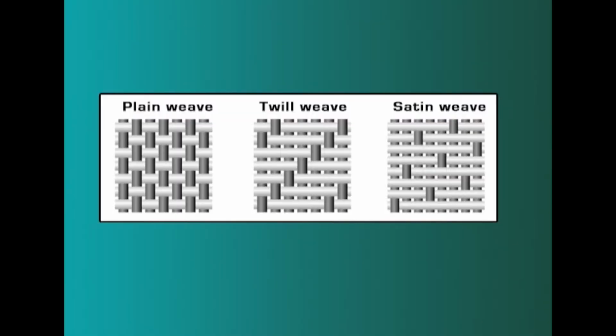Plain weave, for example, has the maximum number of interlacements. So, there will be higher contraction of warp and weft. Whereas, if you take the twill weave or the satin weave, the interlacements are very few, and so the contraction will be much less when compared to the plain weave. So, among all the weaves, plain weave has the maximum contraction.